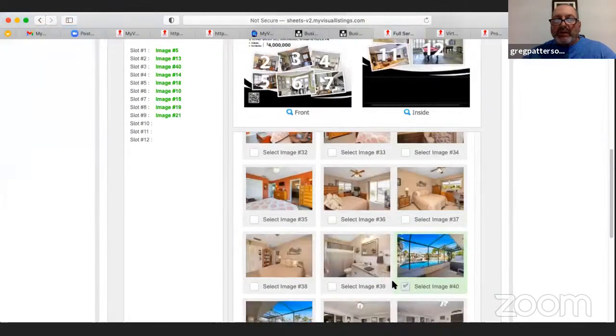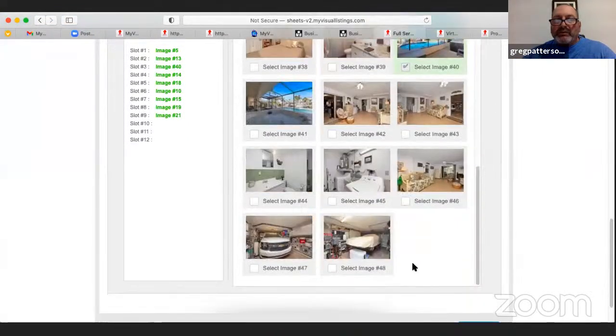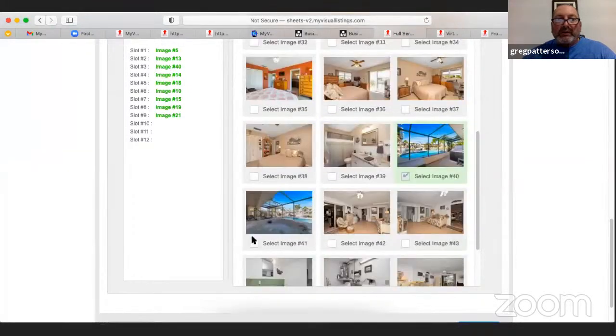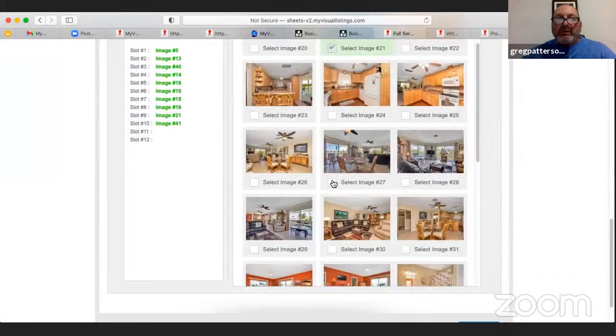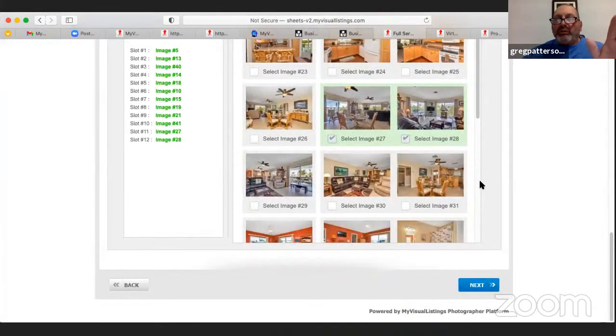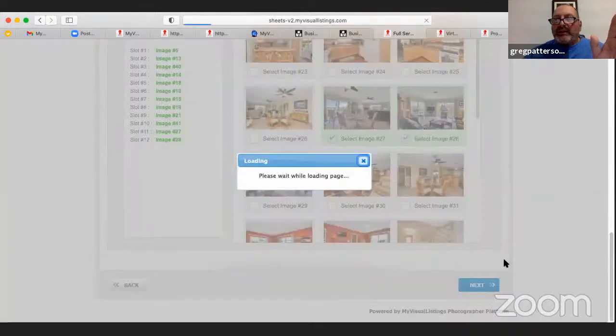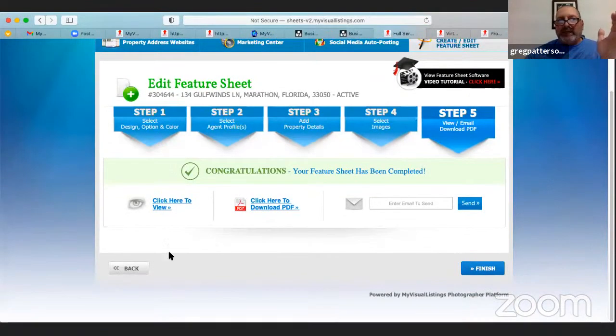So I'm going to go down here and choose one. Let me see. One here. I'll just do it quickly. And then another one here. So now I've told it where to put it. Now I click next, and this is real time. So right now, this is being created as I've selected these images and everything else. It's putting it all together. It's creating it for you while you're waiting, and it's done.